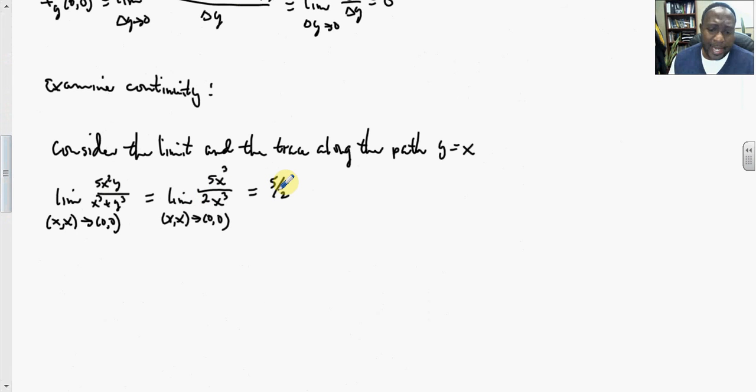So for the function to be continuous, it doesn't matter how you get to the origin, as long as you get there, all the limits are supposed to be the same thing. So now we consider